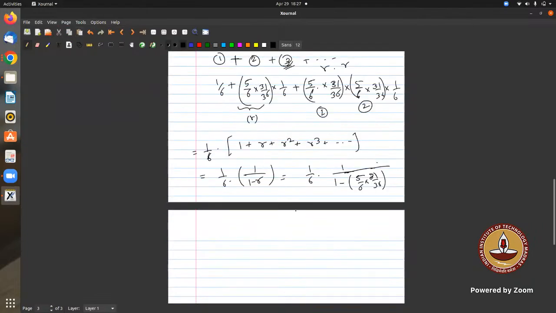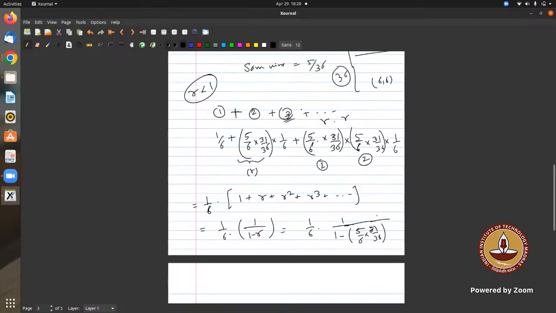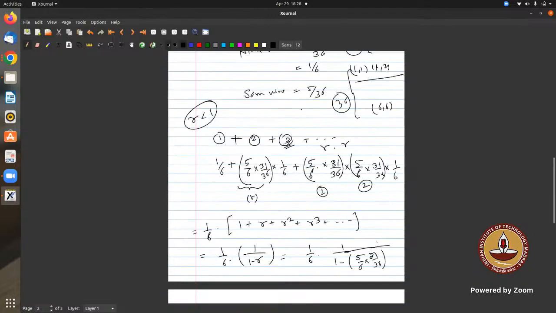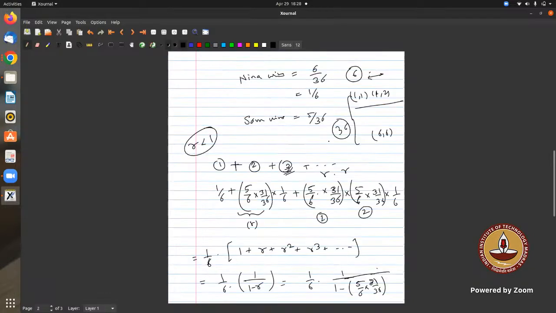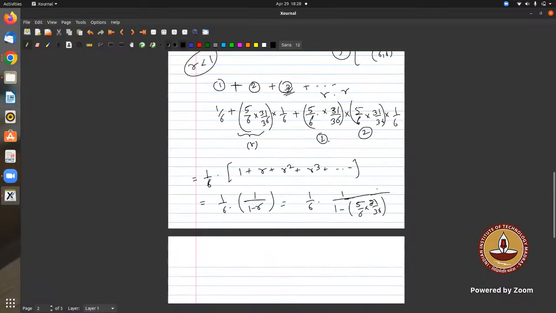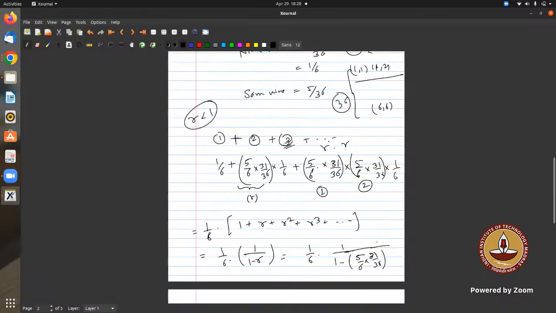So can you solve the previous problem before this one in your sheet? If you go back to the question paper. Okay, but everybody is clear with this, right? Before going there, everyone is fine with this.